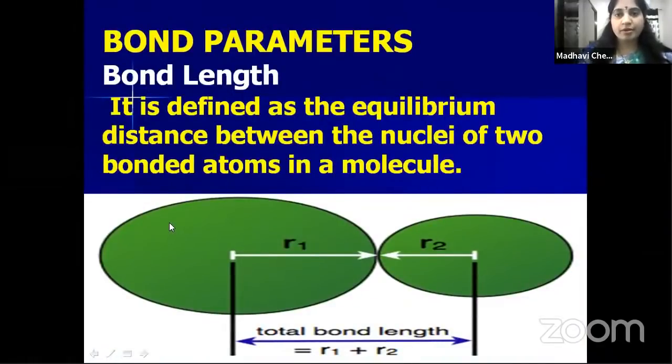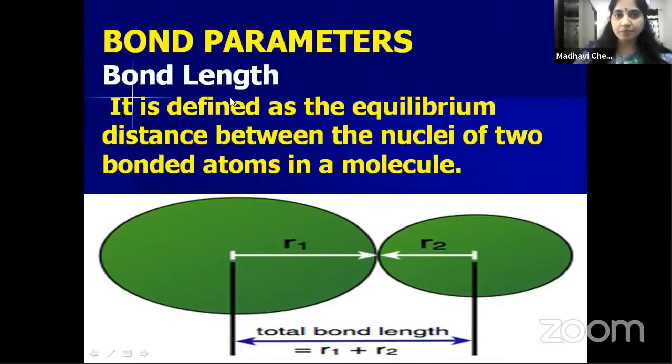Next, let us see the bond parameters. In that, first let us see the bond length. So what is bond length? Bond length is defined as the equilibrium distance between the nuclei of two bonded atoms in a molecule. Let us consider this is a molecule and it is formed due to the bonding of two atoms. So this is one atom and this is one atom. In between there is a bond. So this is a molecule. Then what is the bond length? It is the equilibrium distance between the two nuclei. This is the nucleus of this atom and this is the nucleus of this atom. So the distance between these two nuclei is called bond length.